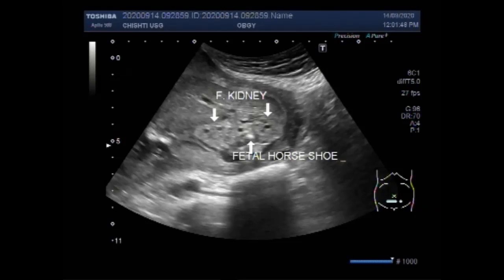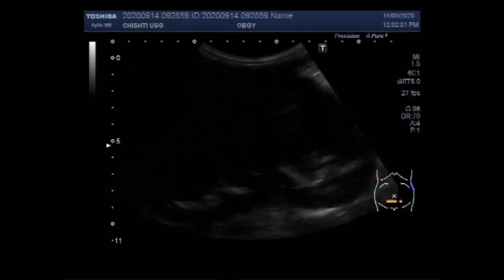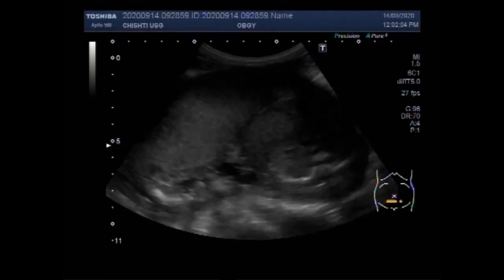Crossed renal ectopia refers to a kidney that has crossed from its side to the other side. Both kidneys are located on the same side of the body. The kidneys may or may not be connected.